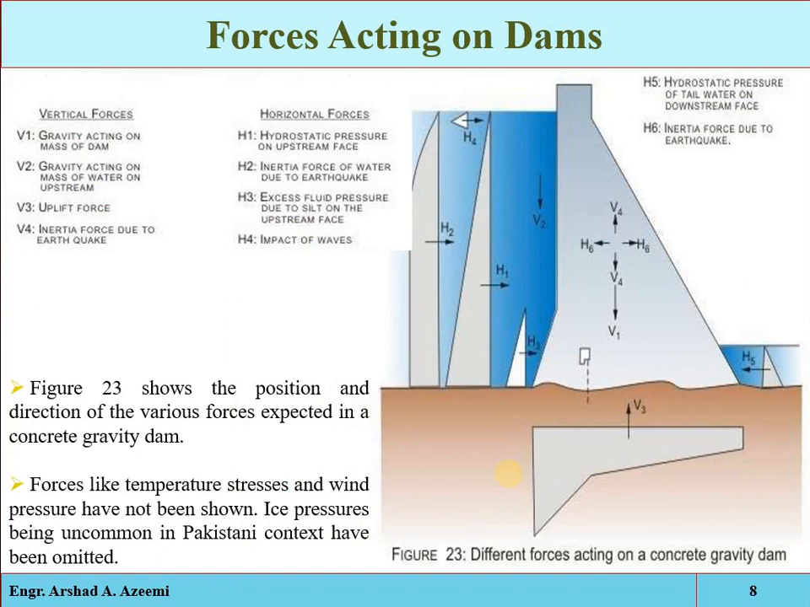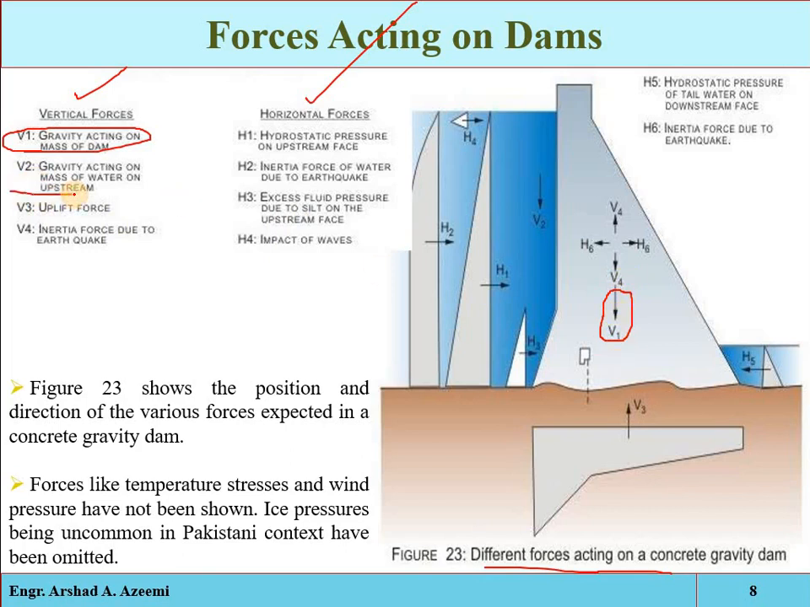Also, before discussing the forces, this is one of the important diagrams, which represents the different types of forces, their position and direction. So we will have two types of force: either vertical or horizontal. The most important vertical force is the weight of the structure, V1. You can see that V1 represents the weight of the structure, and it is acting downward. It is completely vertical, with direction towards the foundation.